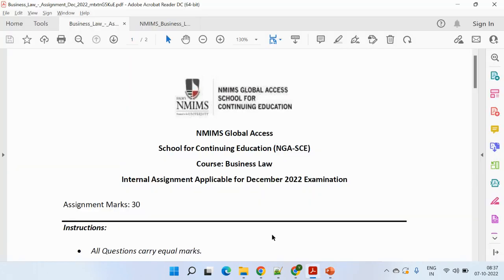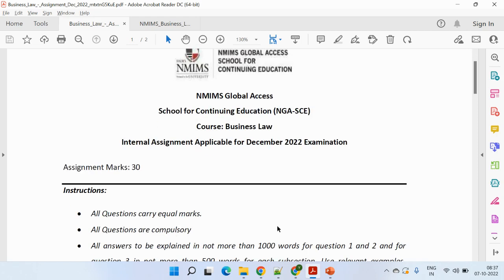As similar to all other subjects, there are three questions: first, second, third A, and third B. Each question is of 10 marks. Third question is of 5 marks, and this comprises 30 marks for your assignments, and the rest 70 marks go for the exams. Two important aspects.